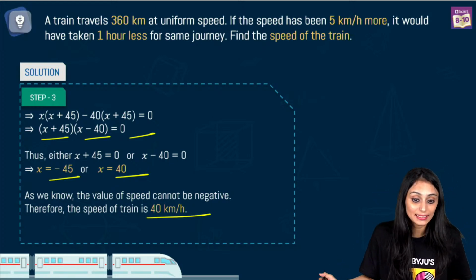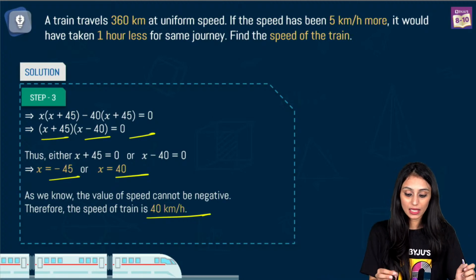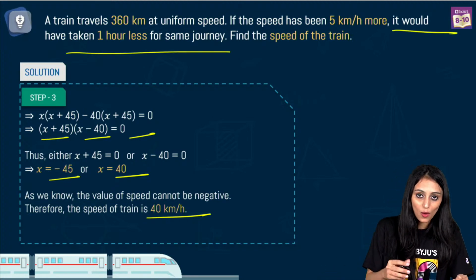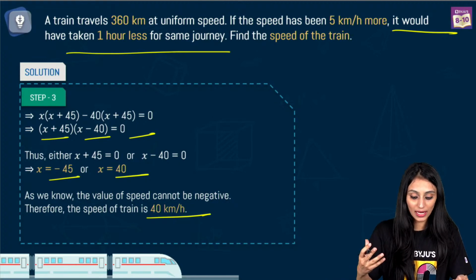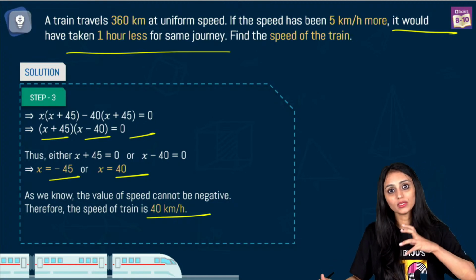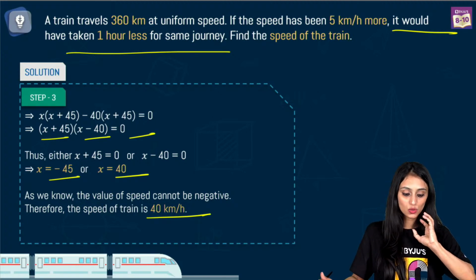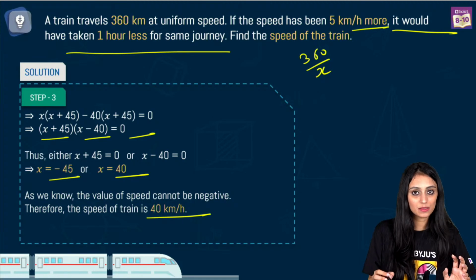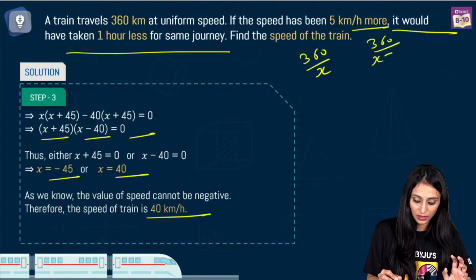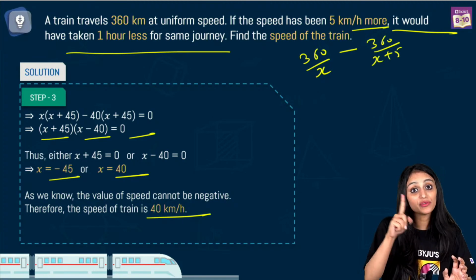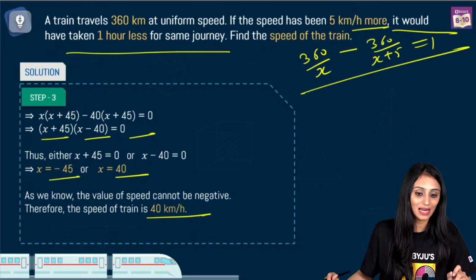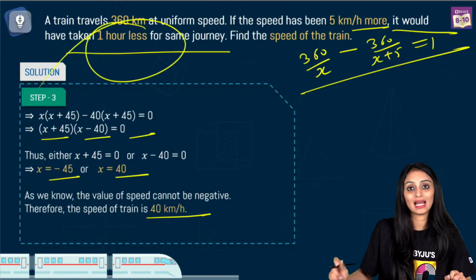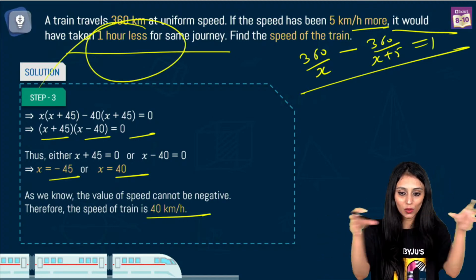Why are we subtracting time? Sonali, the question says the train takes 1 hour less for the same journey. So we are trying to frame the equation. The train was traveling with a certain speed, so it takes this much time. Then it increases the speed, so it takes this much time. In both of them, there is a time difference of 1 hour. That's why we have subtracted them. Why only time are we using here? Because the question is talking about time. That's why on both the sides we are talking about time.